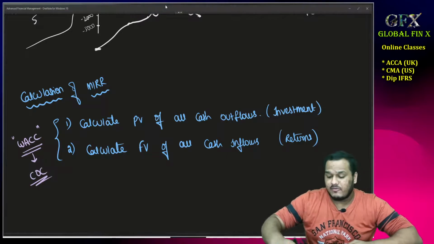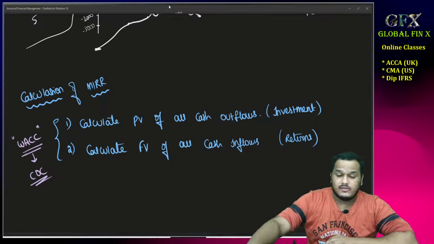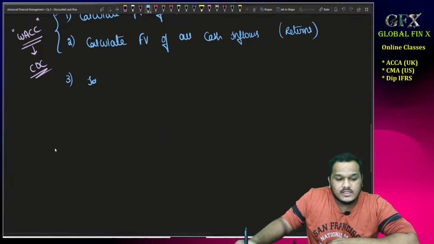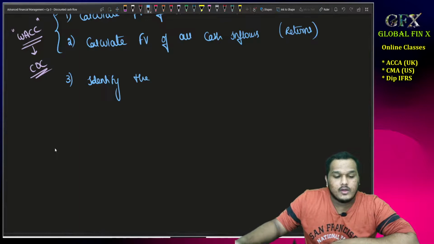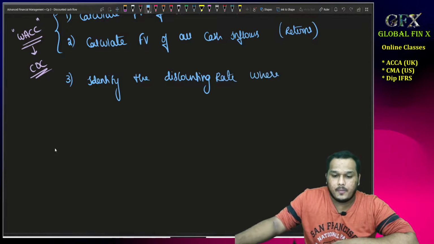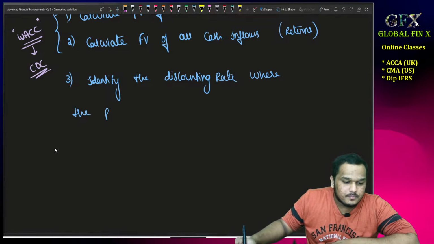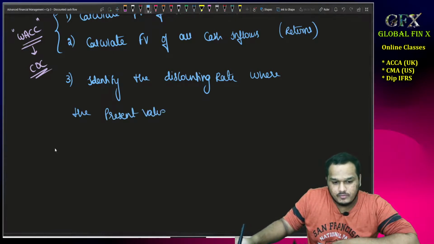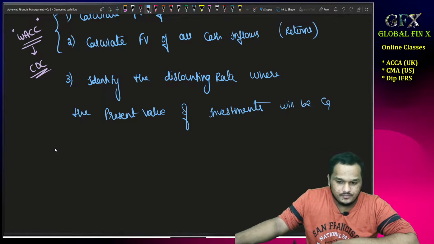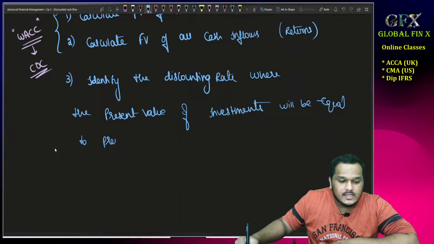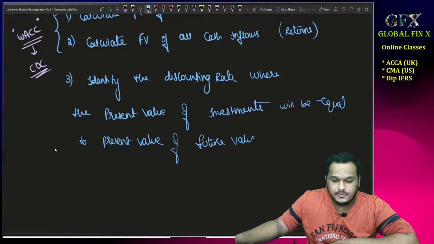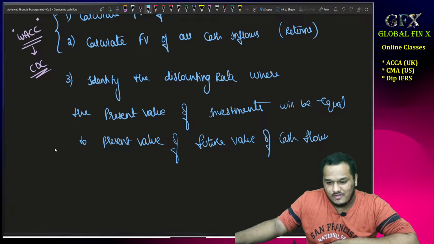And the last and final step for identifying the MIRR is basically very simple: identify the discounting rate where the present value of investments will be equal to the present value of the future value of cash flows.